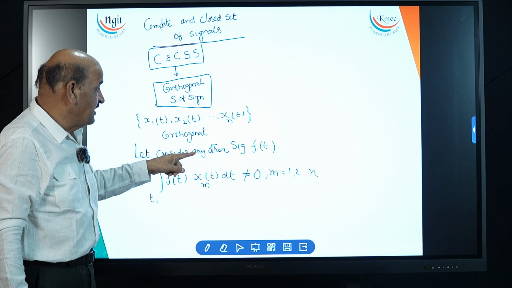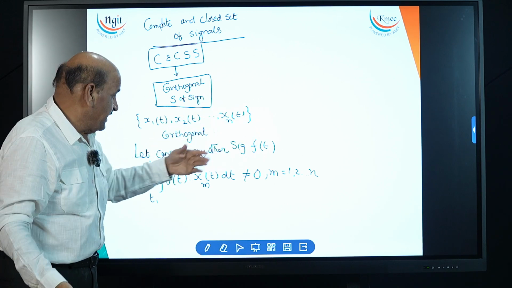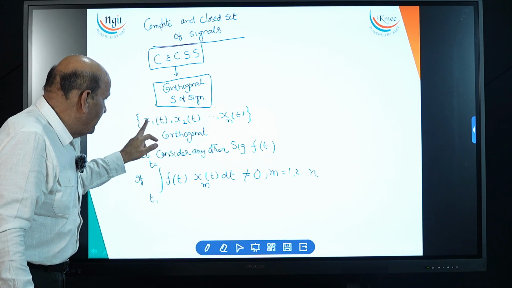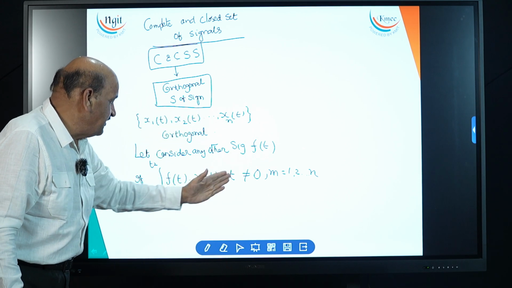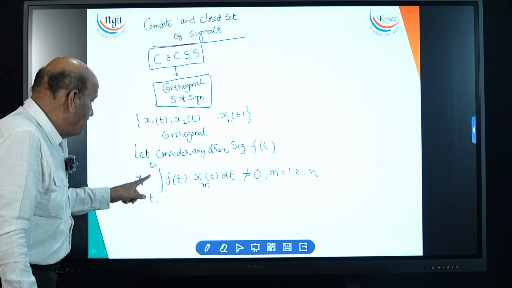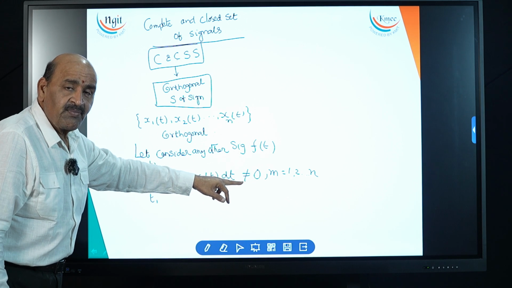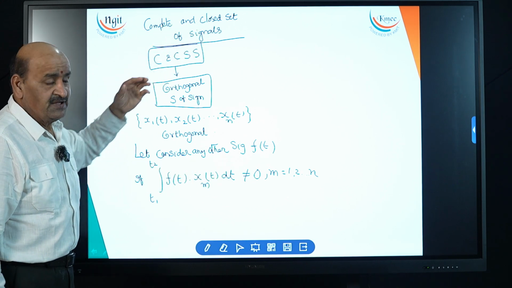Now let us consider any signal outside the set. You take the outside signal and you take any of x1, x2, x3 up to xn, multiply them and integrate over t1 to t2 dt. If it is not equal to 0, then it is called complete and closed set.